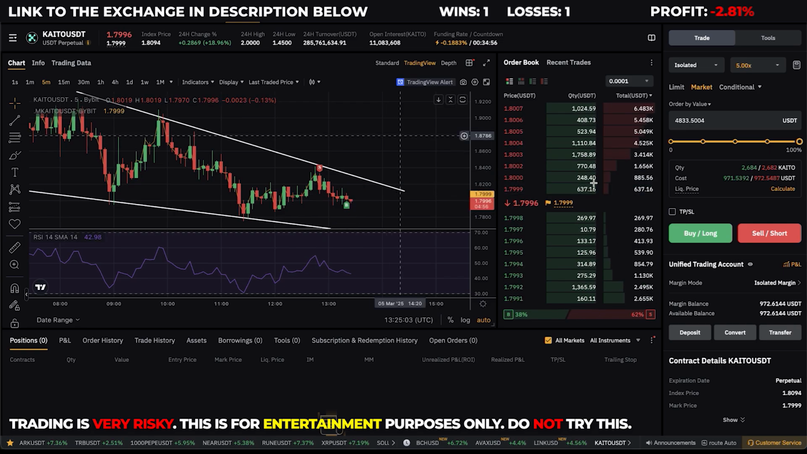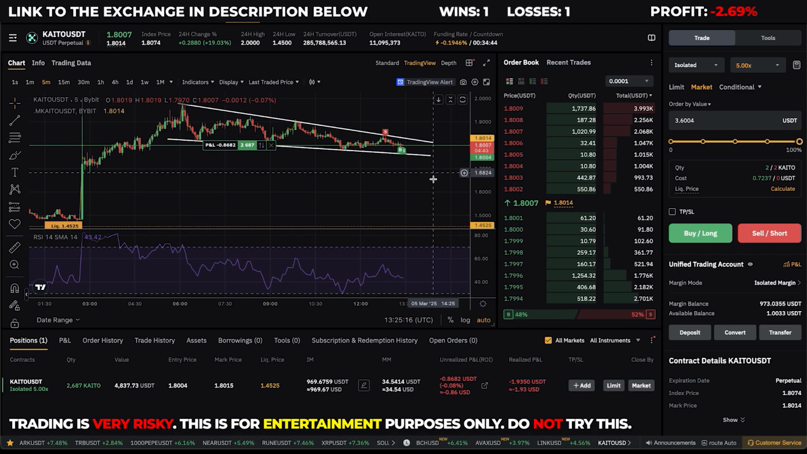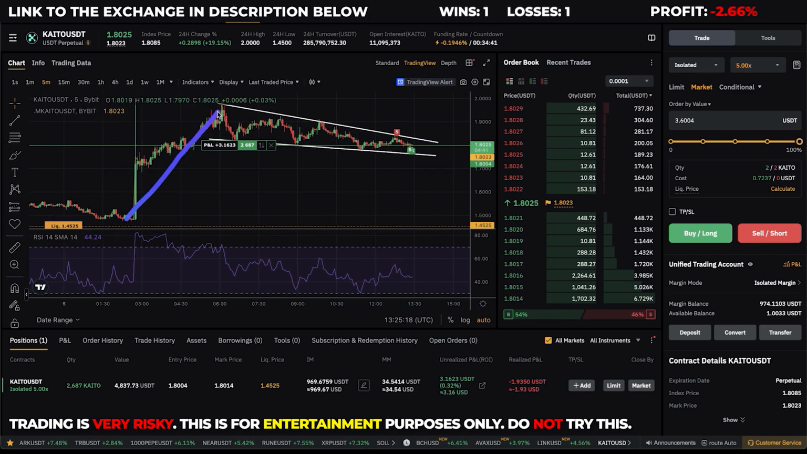All right, so now there's a new candle, and it's time to go long right now. And again, the reason why I go long this coin, we have this bullish price action.